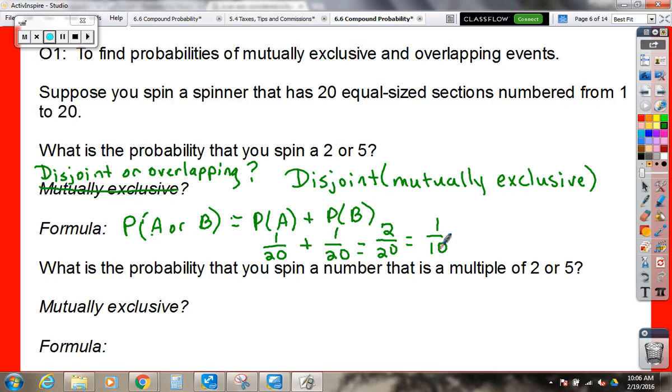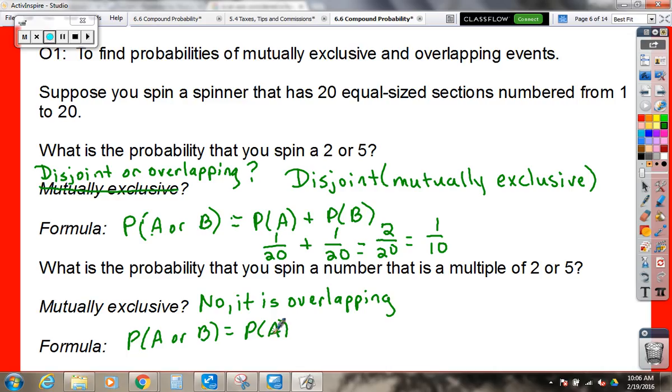Okay, now the next one is a little trickier. What's the probability that you're going to spin a number that is a multiple of 2 or 5? Is this disjoint or overlapping? It would be overlapping. Why? Good. There are some numbers that are multiples of both, like 10. So we need to use our long formula. Probability of A or B is going to be the probability of event A plus the probability of event B minus the probability that they happen at the same time.